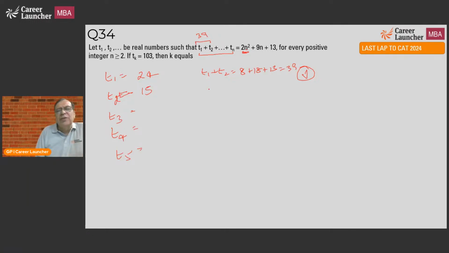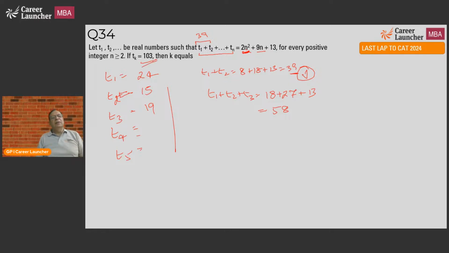Just to complete it, what is T3? T1 plus T2 plus T3 will be equal to how much? 9 into 2, 18. 9 into 3, 27. Plus 13. So this becomes 58. If this is 58 and T1 plus T2 is 39, what do we get? 18 plus 1, 19. Similarly, check for T4. You will find the pattern and you can find the value of K. Okay, so now if you look at this, this was a classic round 1 question.